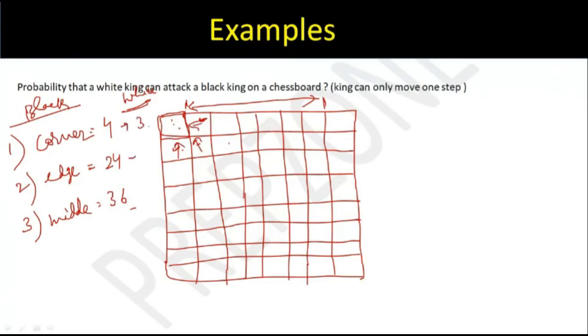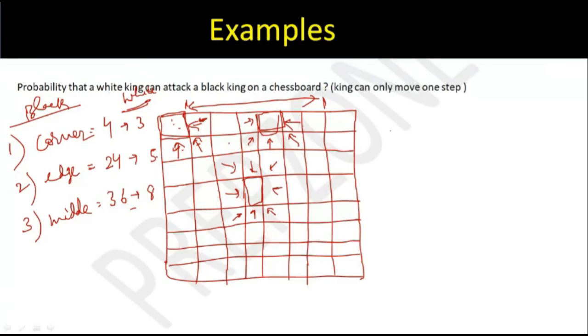Everyone tell me, if my black king is somewhere on the edge, how many possibilities can I have for the white king to be so that it can attack? From here 2, 3, 4 and 5. I have 5 possibilities. Now if it is somewhere in the middle, then 1, 2, 3, 4, 5, 6, 7 and 8 possibilities. Right? So these are the favorable cases for the white king so that it can go and attack.